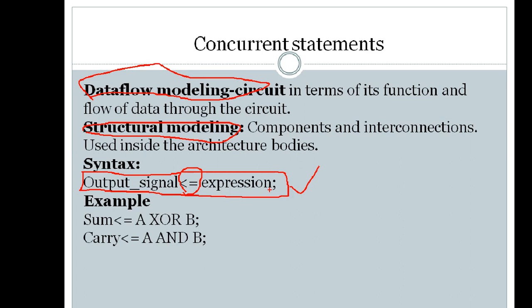So the flow of data will be from input to output. So these two are some of the examples of concurrent statements. These two are nothing but the expressions of half adder, the sum and carry expressions of the half adder. So here, these two statements are executed in a concurrent manner.